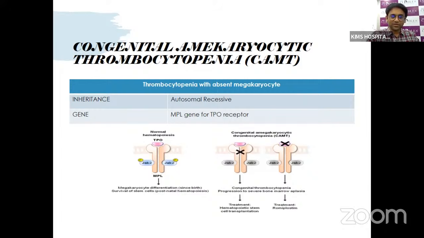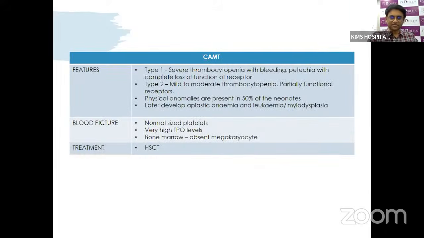So normally, thrombopoietin acts on the thrombopoietin receptors through JAK1, JAK2, there is MPL stimulation, and megakaryocyte differentiation happens. In the case of CAMT, congenital amegakaryocytic thrombocytopenia, there will not be any response to thrombopoietin, so there won't be any megakaryocyte differentiation, which leads to thrombocytopenia. The choice of treatment is hematopoietic stem cell transplantation.